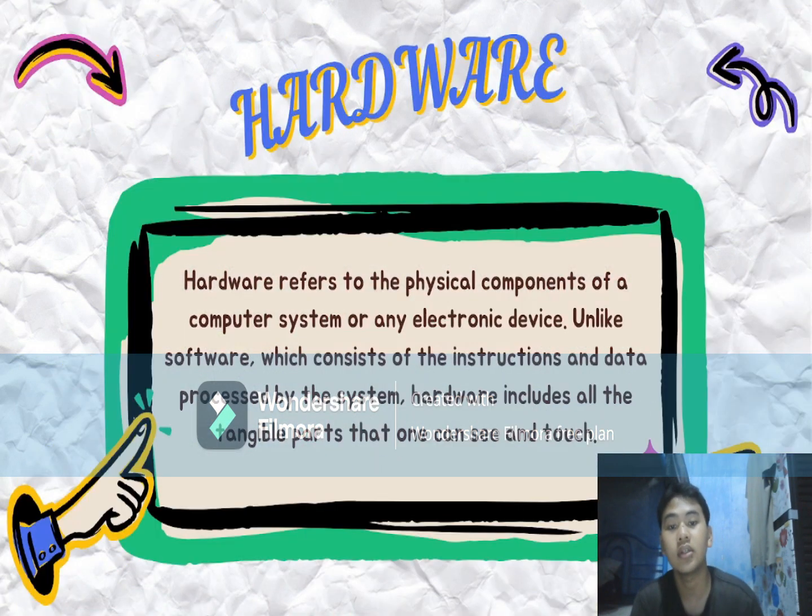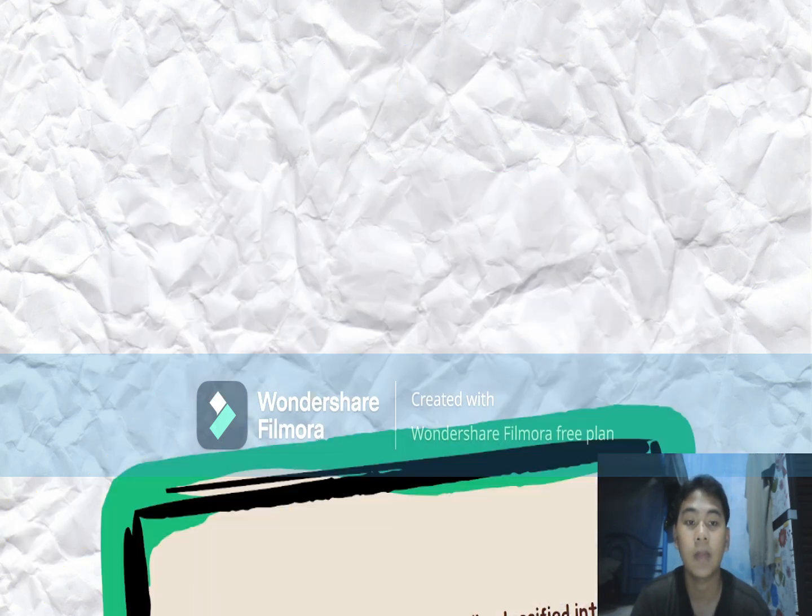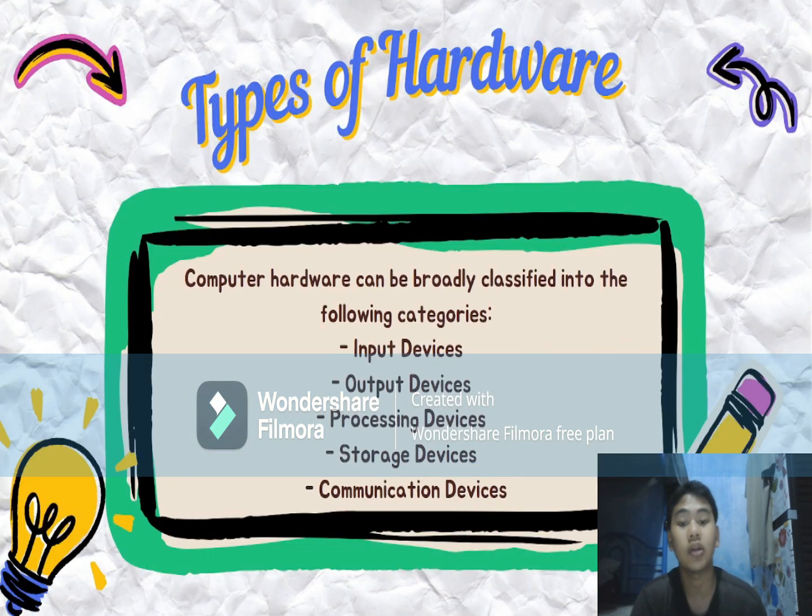The first one is hardware. Hardware refers to the physical components of a computer system or any electronic device, unlike software, which consists of the instructions and data processed by the system. Hardware includes all the tangible parts that one can see or touch. Computer hardware can be broadly classified into the following categories: input device, output device, processing device, storage device, and communication device.